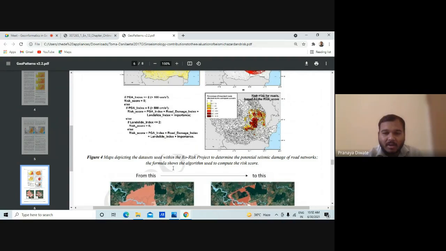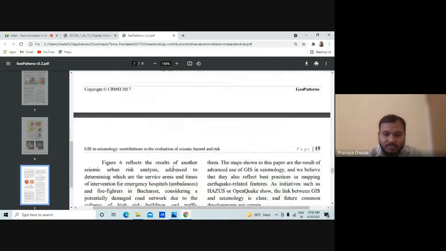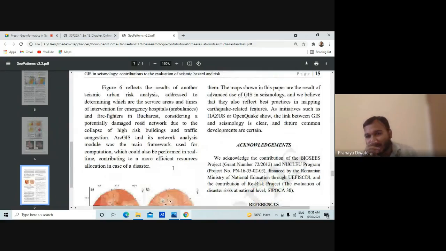The formula shows the diagram used to compare the risk of the zone. So figure 6 reflects the result of the seismic urban risk analysis addressed to determining the service area and time of intervention.